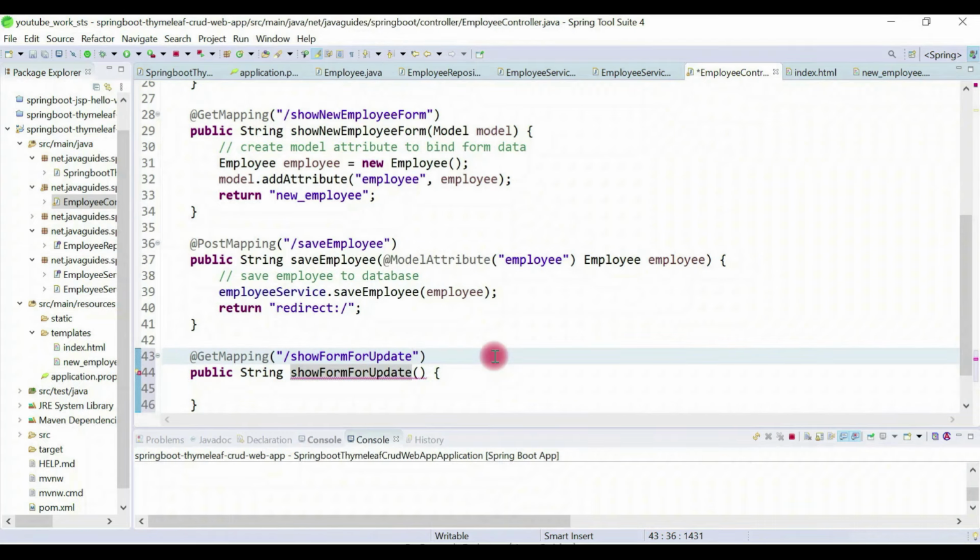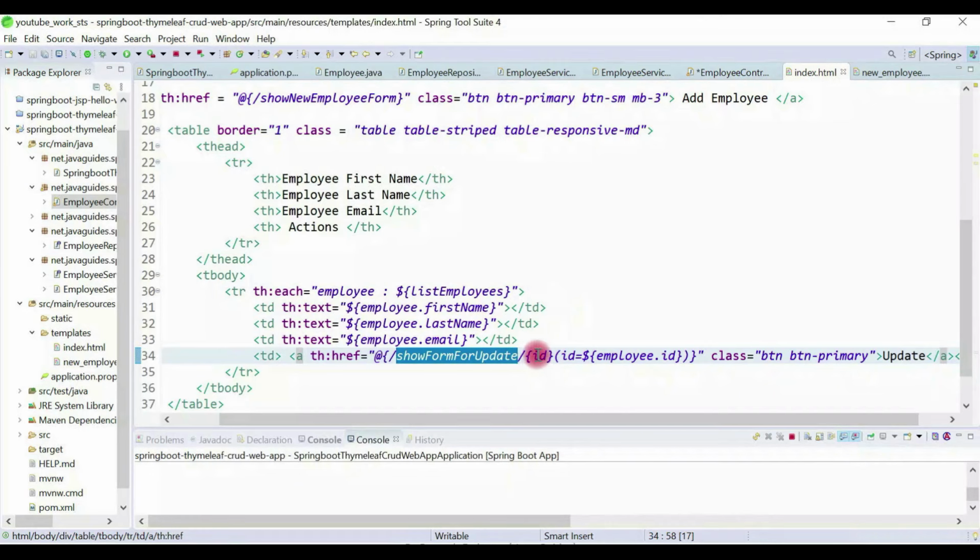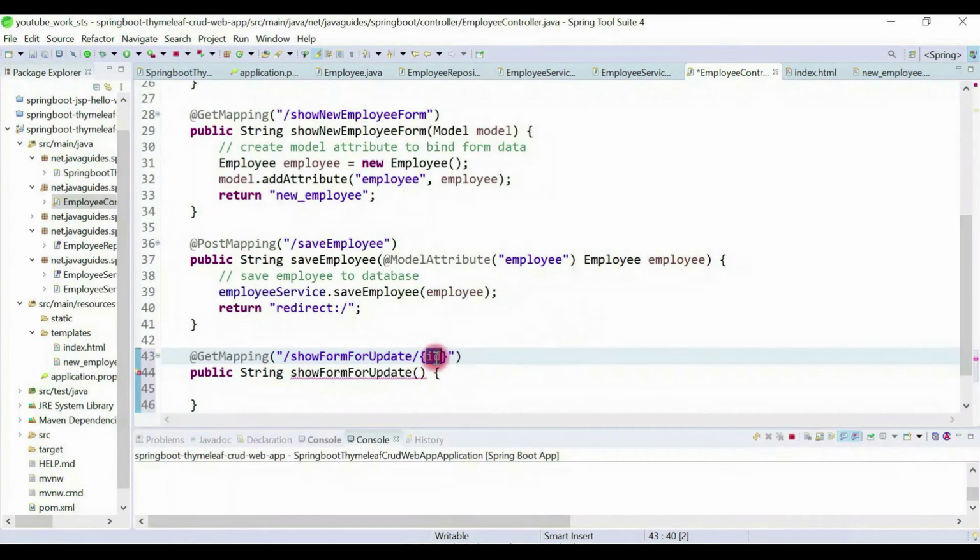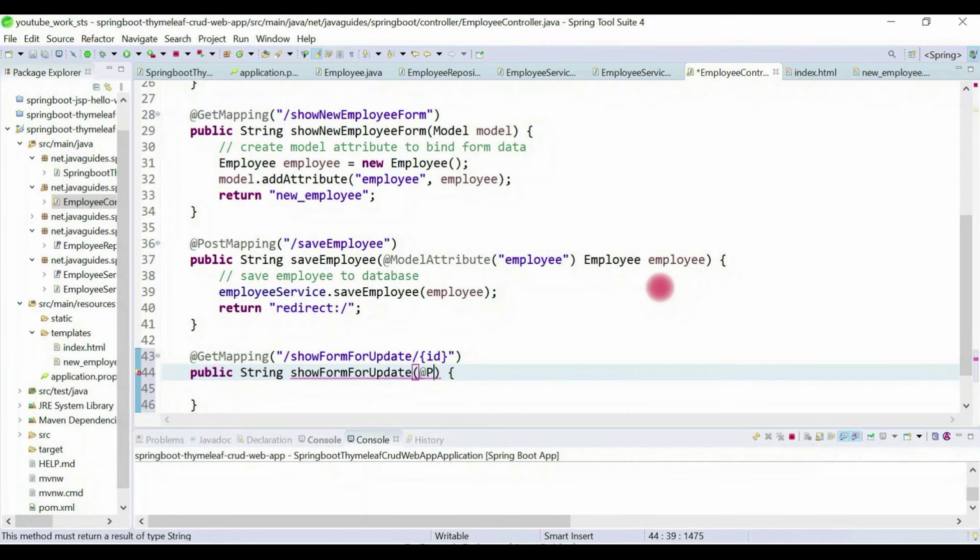And what we'll do, we'll get a path variable. So this is basically the ID that we bind here. This employee ID is replaced here, and this ID will be available in here. To bind this ID, we'll use the @PathVariable annotation, so this ID will be bound to this parameter. One more thing is we need to get a model.